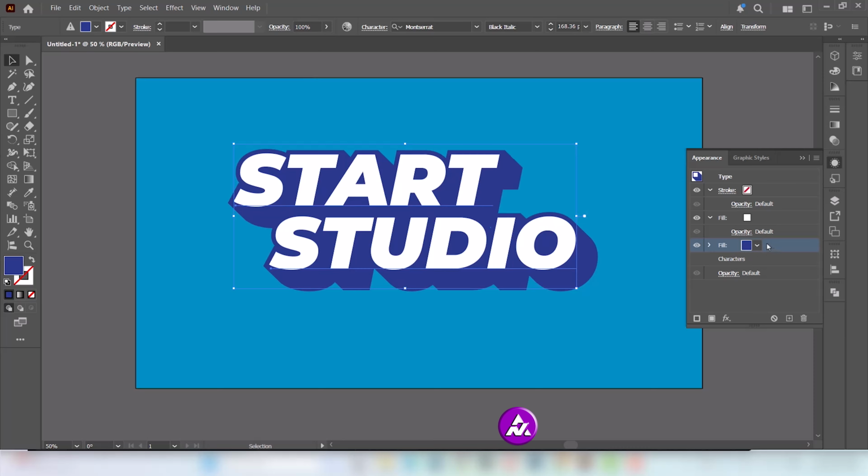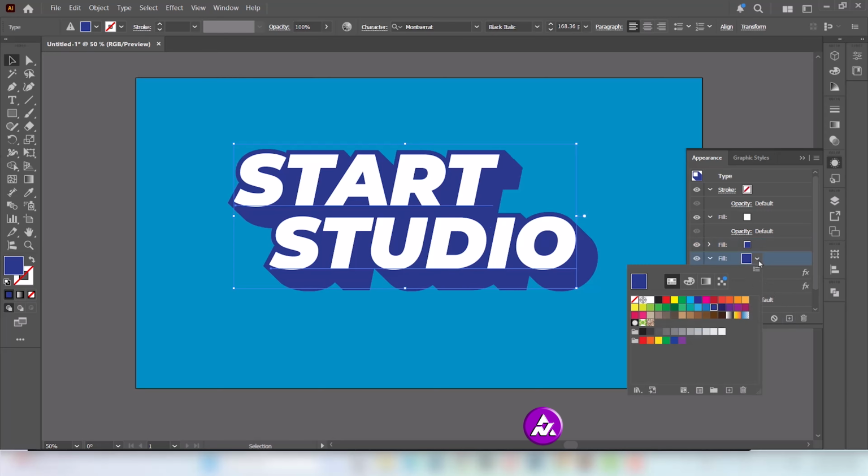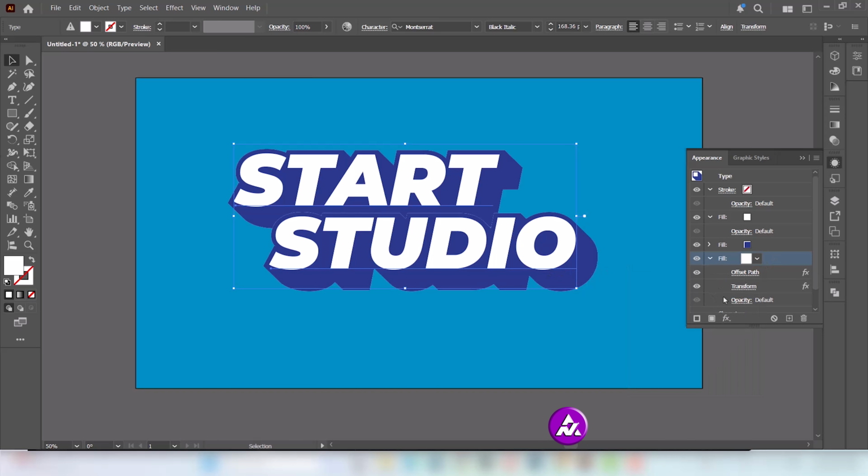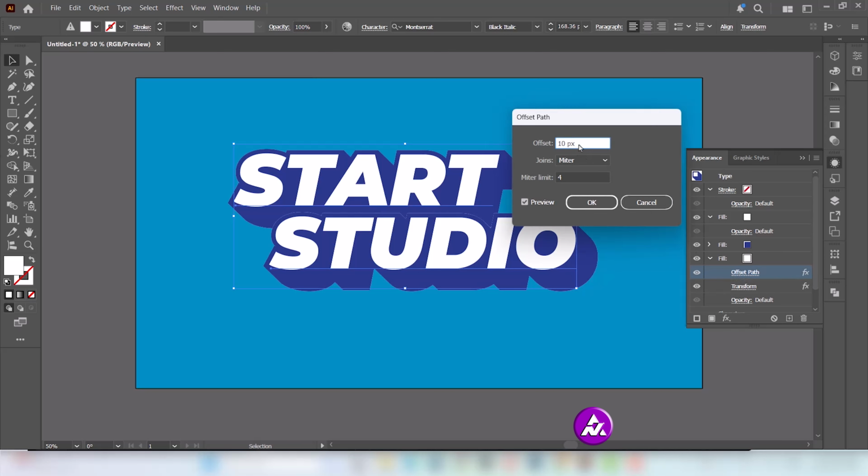Drag and duplicate the selected items. Change this color. Double-click on Offset Path. Follow these settings and press OK.